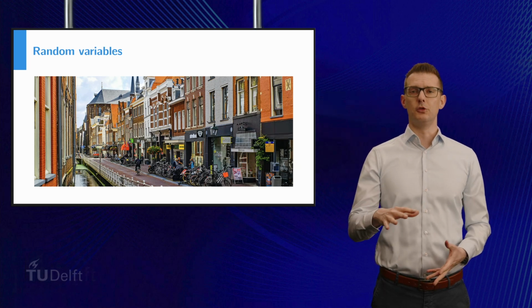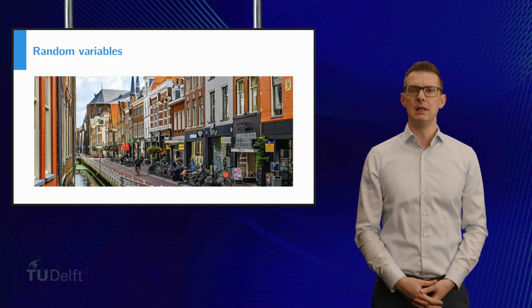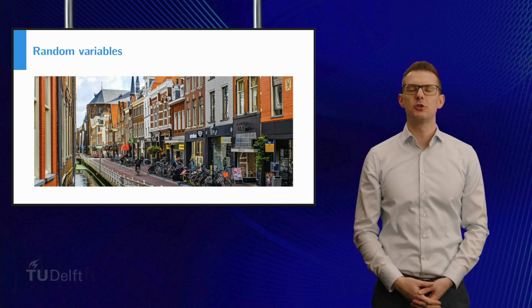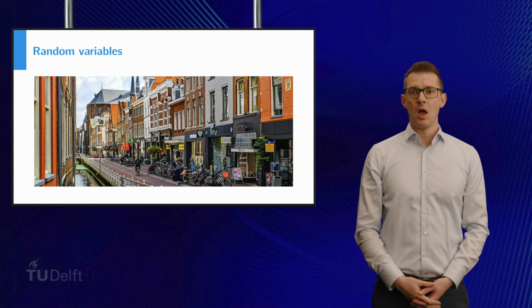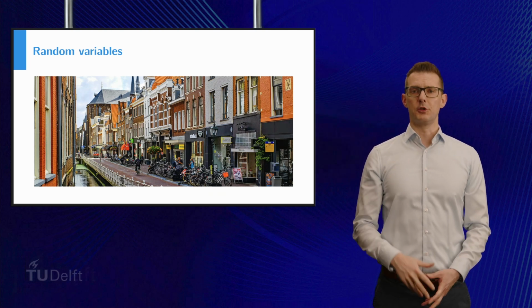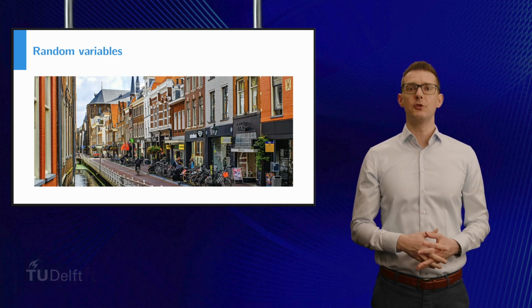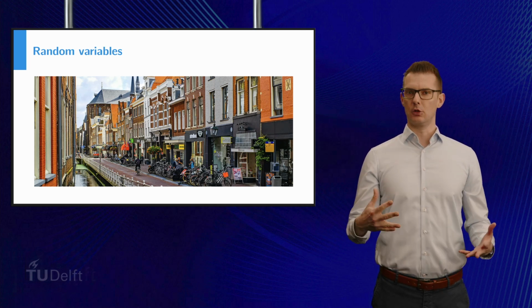If we return to a random person in Delft, then this person's height in meters is an example of a continuous random variable. Other examples are the time in hours that this person spent in traffic this morning, or the amount of fruit they eat per month in kilograms.